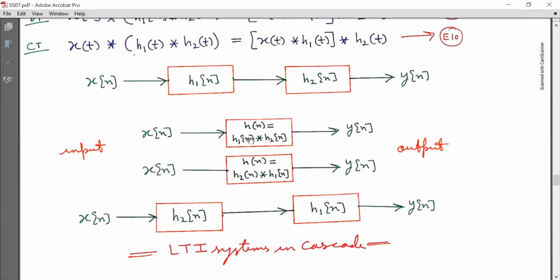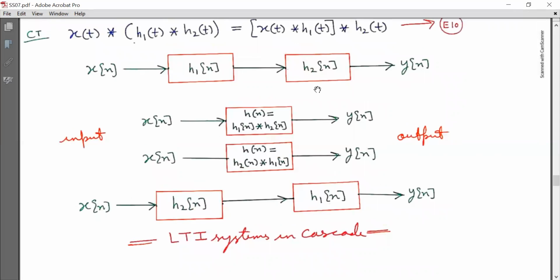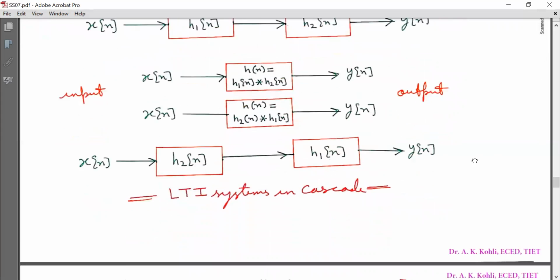Now I can change the order of h1[n] and h2[n], so h[n] is h2[n] convolved with h1[n], and the output is y[n]. So the final representation is x[n] as input to a system with impulse response h2[n], and its output is given to the cascaded system with impulse response h1[n], and the final output is y[n]. Both this configuration and this configuration give the same output. So you can interchange the order of the LTI subsystems in the cascaded structure, but the output will remain the same.